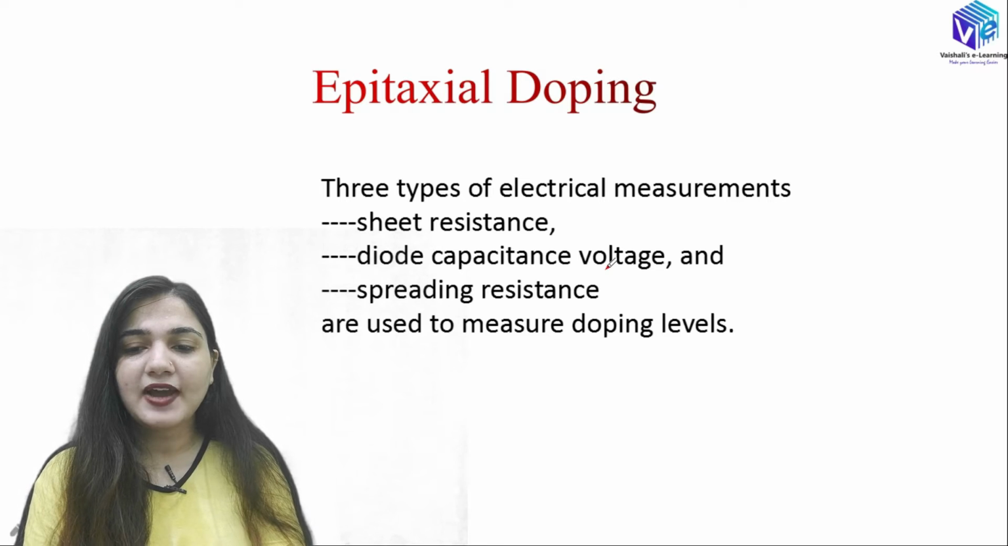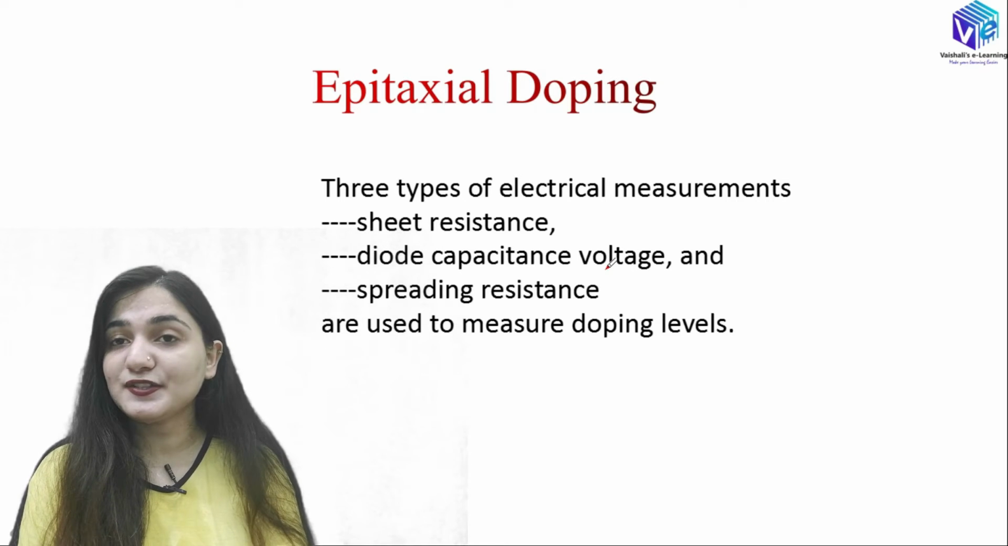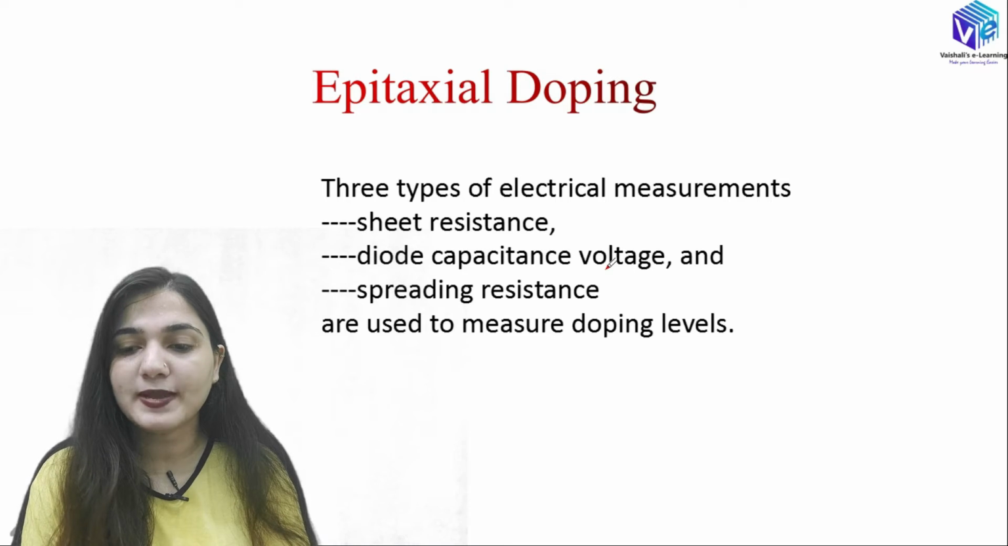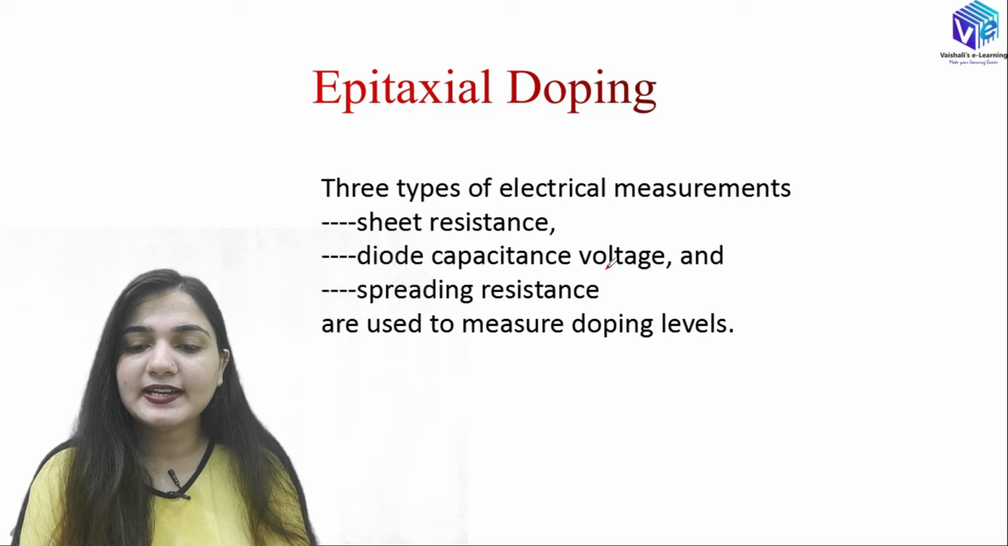Then we can find out the diode capacitance voltage. The diode capacitance voltage is also related to the doping level, and also the spreading resistance is related to the doping level.